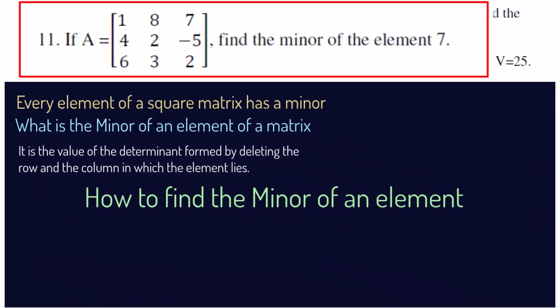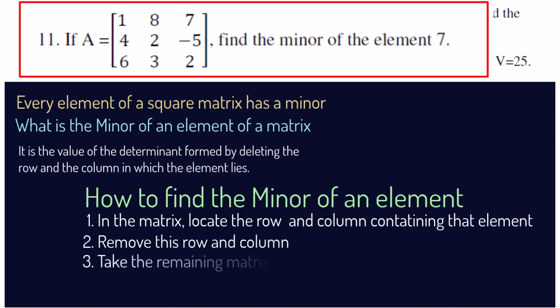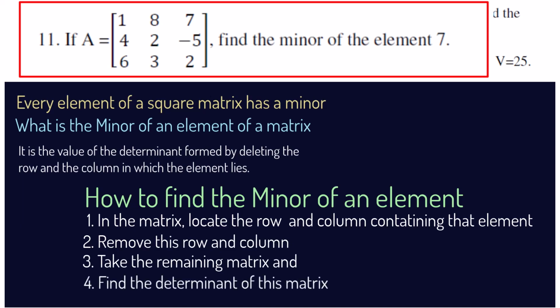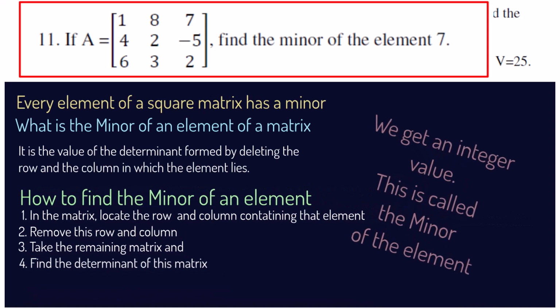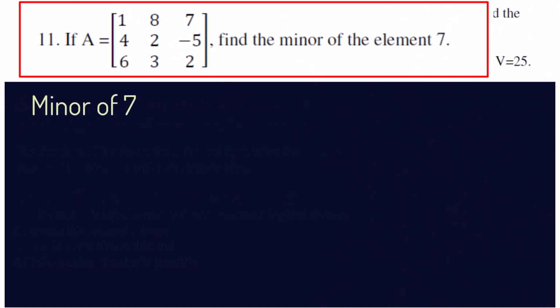Now, how to find the minor of an element? The step 1 is, in the matrix, first locate the row and column containing that element. Secondly, remove this row and column. Then take the remaining matrix and then find the determinant of that matrix. We get an integer value, and this is called the minor of the element. So minor of an element of a matrix is an integer value.